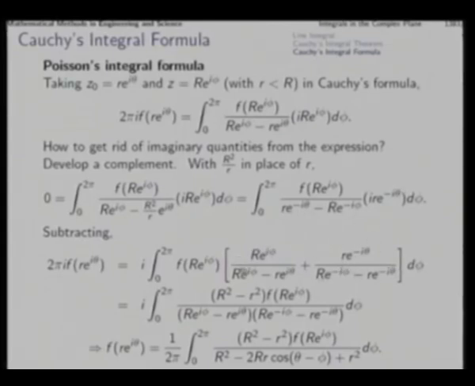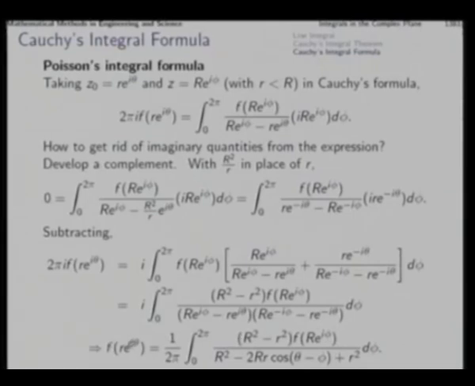Now, as we simplify this, those terms which would give imaginary parts will cancel out, and we get this result through simplification, and in the denominator as we multiply out, we get this, and this is exactly what we saw in Poisson's integral formula earlier.